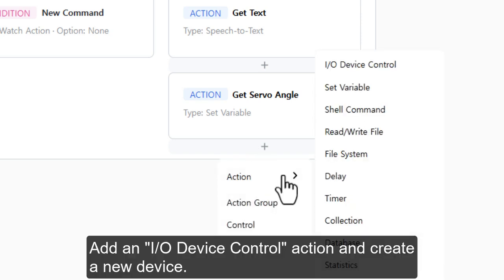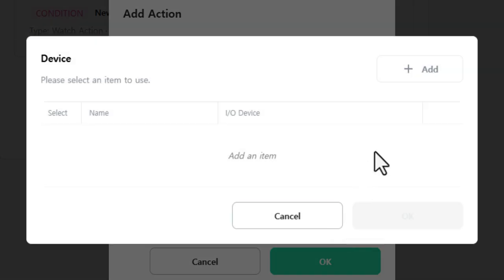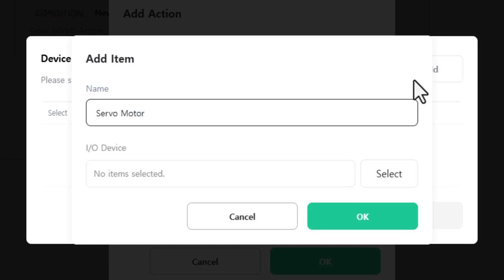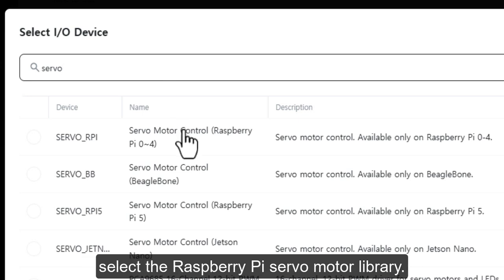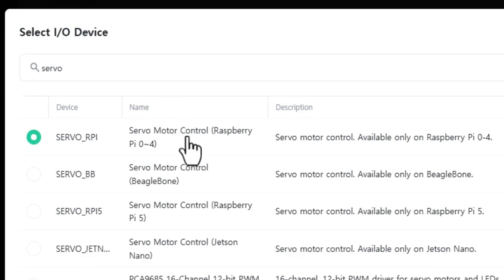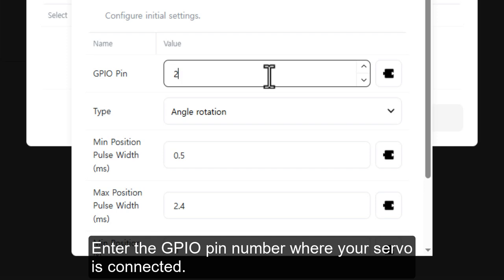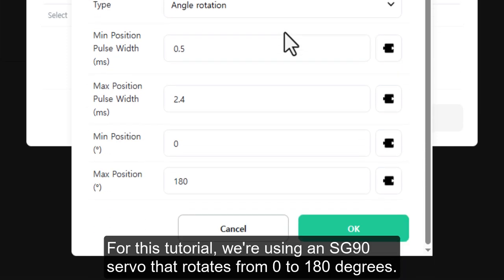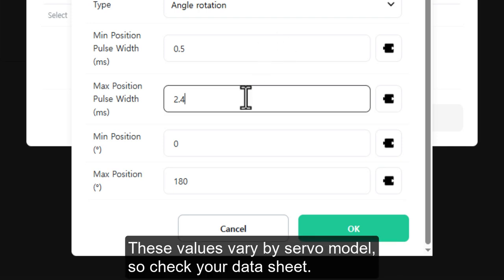Time to actually move that servo. Add an I/O device control action and create a new device. Search for servo. Since we're using a Raspberry Pi in this tutorial, select the Raspberry Pi Servo Motor library. Enter the GPIO pin number where your servo is connected. For this tutorial, we're using an SG90 servo that rotates from 0 to 180 degrees. Enter the pulse width for 0 degrees and 180 degrees. These values vary by servo model, so check your datasheet.